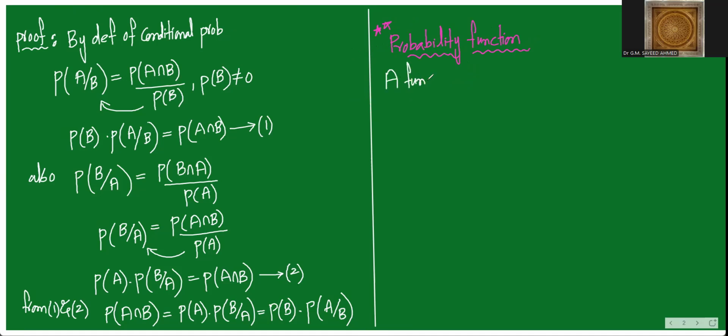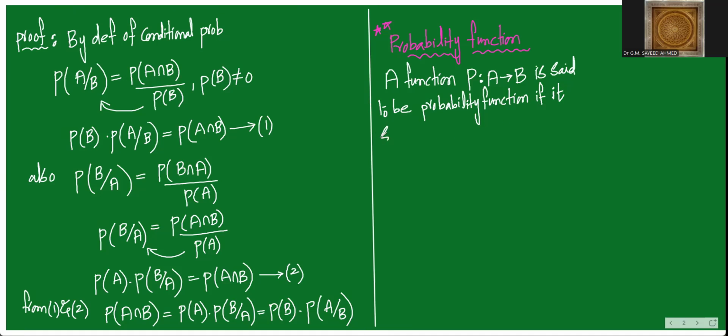A function P maps from A to B is said to be a probability function if it satisfies the following conditions. I am just converting the textbook definition into my own words. Somewhere a different symbol is used, but I'm using P because we are using probability most of the time.